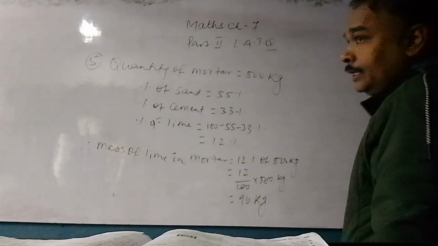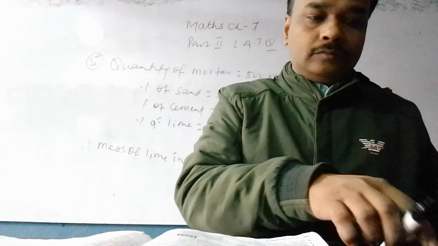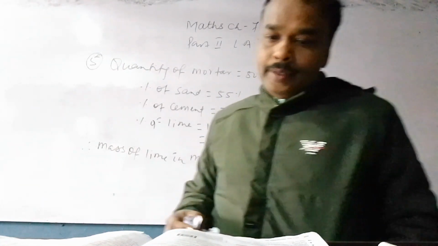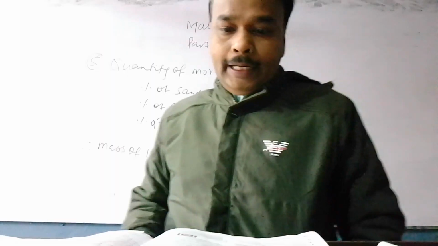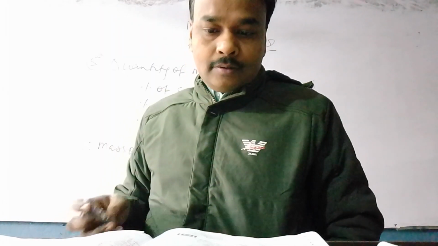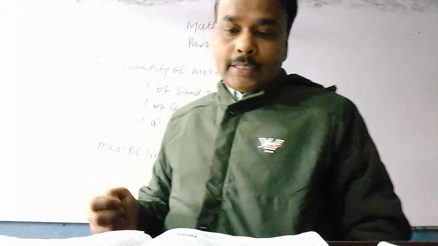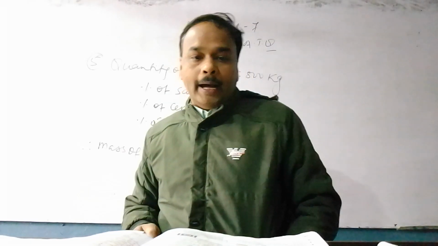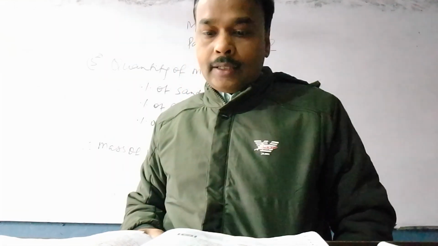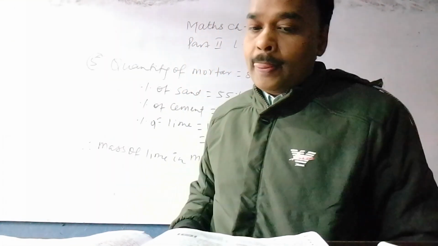Now come to question number 6. Here one figure is given and some parts are shaded and some parts are unshaded. We have to find the percentage that represents the unshaded region in the figure.